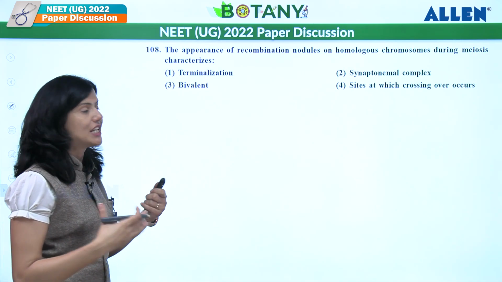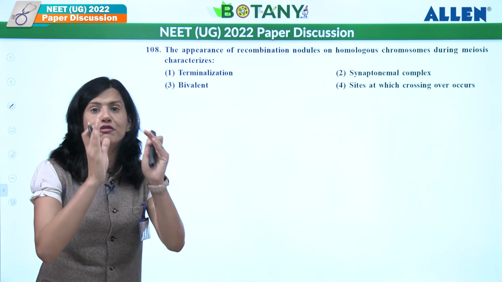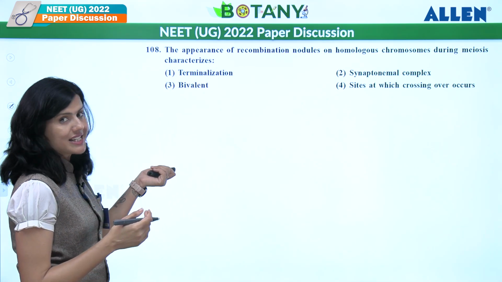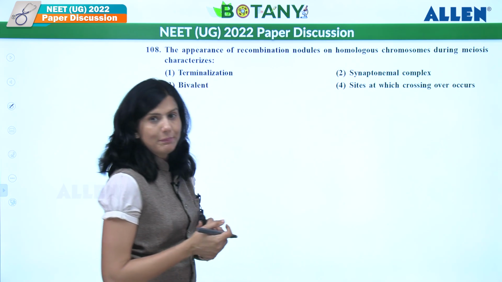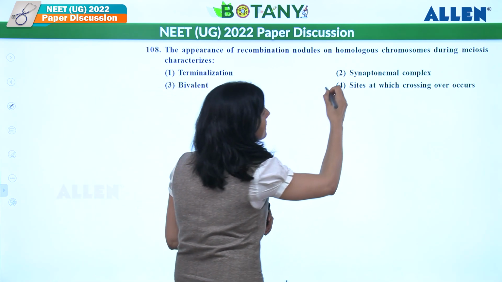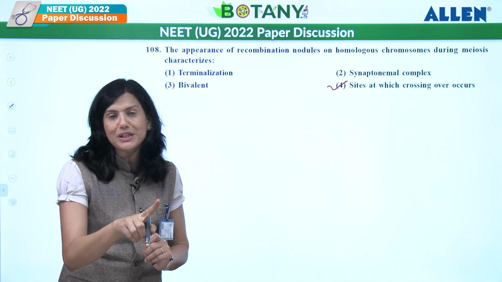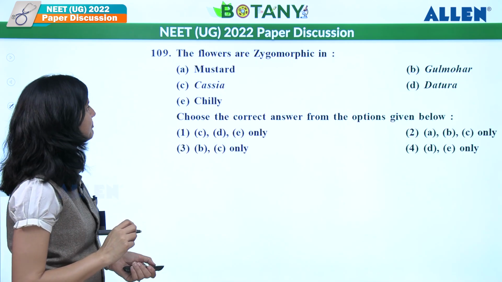So recombination nodules tell that this is a specific place from where crossing over will take place. So what should be the answer over here? Terminalization, wrong. Bivalent, no. Synaptonemal complex, no. Now, the site at which crossing over will occur, where the crossing over will take place. So what should be the answer? Answer should be the fourth one for this.